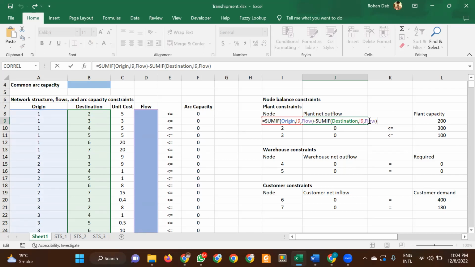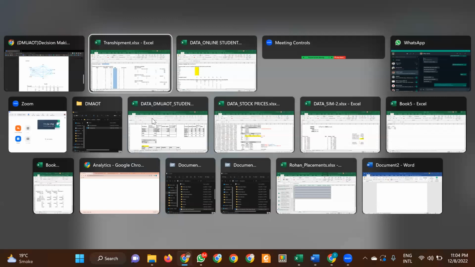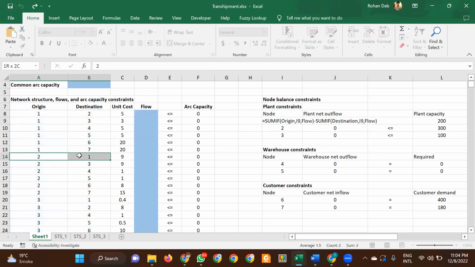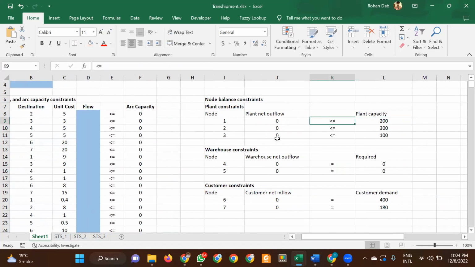Origin point means it is going out from there. So whatever is going out minus whatever is coming in, because you remember that there is a two-way point. It's possible to send 1 to 3 and something can come back from 3 to 1. We have to take that into account as well. So here we have done origin minus destination, both ways, because there are some points where it's getting some goods from 2 to 1. That's the same formula we used everywhere, so instead of I9, it's I10 and I11, which is this 1, 2, and 3. This should be less than the capacity.